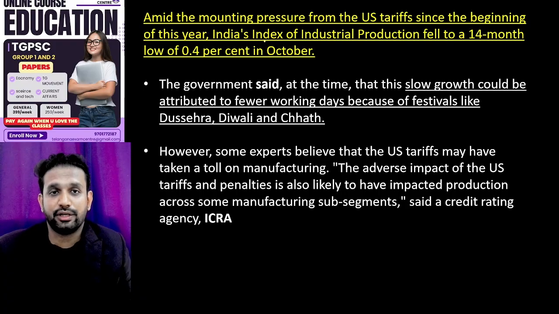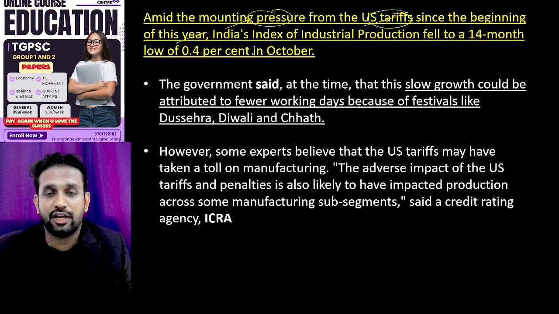This is the second important current affair. Amid the mounting pressure from US tariffs since the beginning of this year, Donald Trump is actually putting a lot of tariffs on Indian exports. Sometimes 50%, but pharma products are taxed almost 100%. India's index of industrial production fell to a 14-month low.